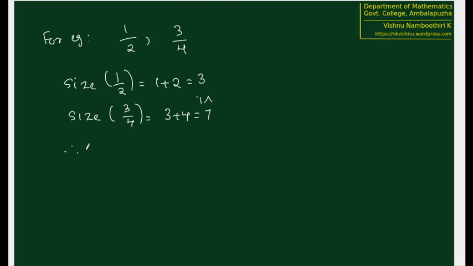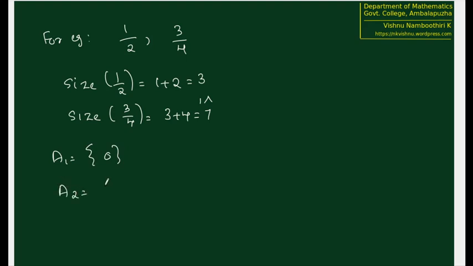Now our main aim while defining the size is to split Q based on this size. So we got size as a natural number. Now we are going to split Q in the following way. Take A1 equal to singleton 0, the first element.